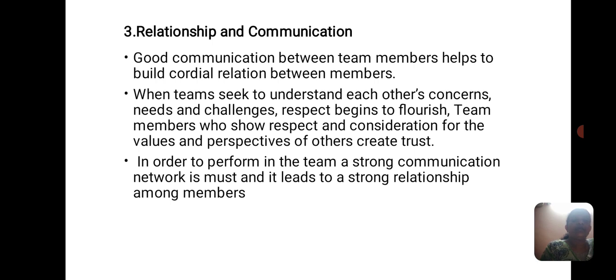Understanding the organization's needs and challenges, respect begins to flourish. Team members who show consideration for values and perspectives create trust. So good communication between the team members helps build good relationships among them.